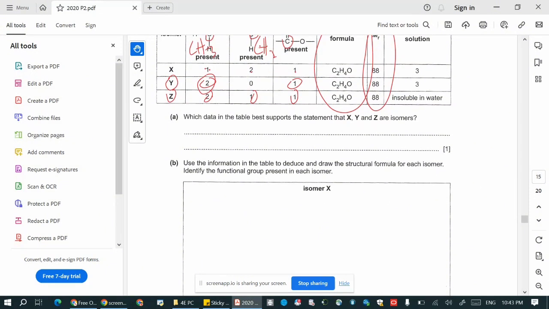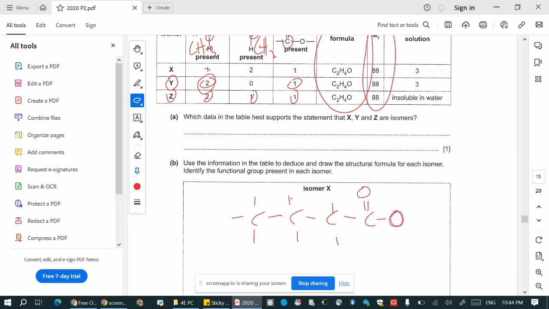So this is something you have to bear in mind. For X, it's very simple. It has CH3, and then 2 CH2, and then C double bond O, single bond O. Of course, each oxygen atom must share 2 pairs of electrons, so something is missing here.